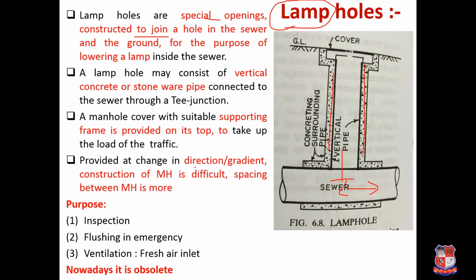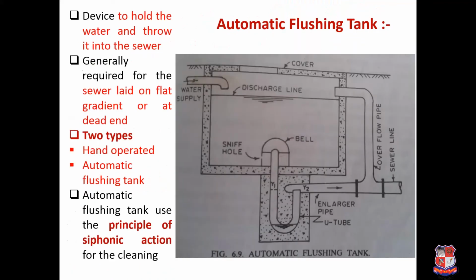So at each and every change in direction or gradient, where the construction of a manhole is difficult, or where the spacing between two manholes is large, in between you can provide such a lamp hole. The purpose is the same, it is for inspection purposes, and it can be utilized for flushing purposes in emergencies also. It serves as a fresh air inlet, and nowadays this kind of lamp hole has become optional. Next is automatic flushing tank.